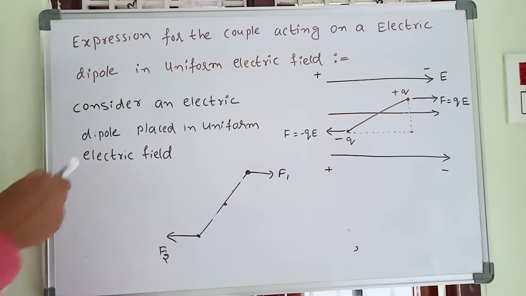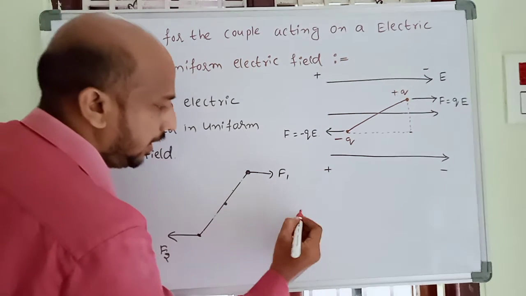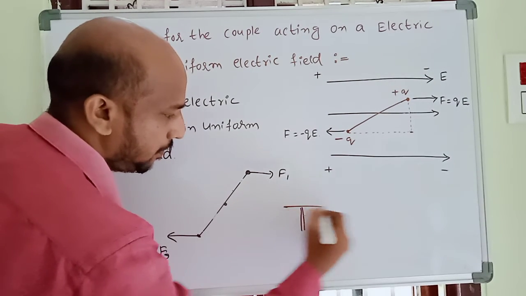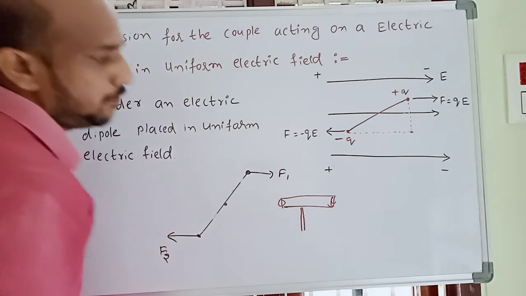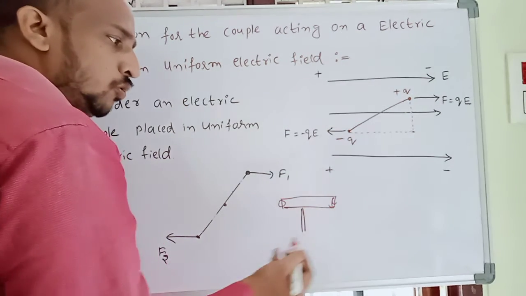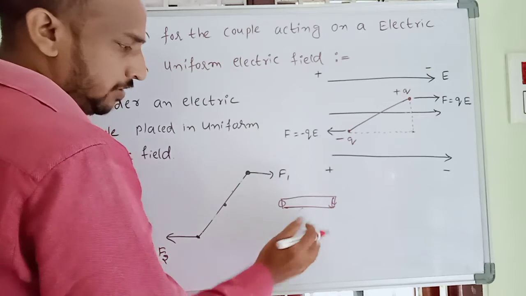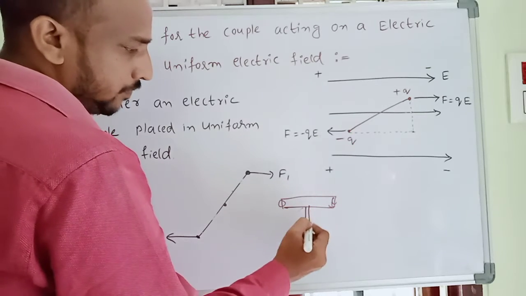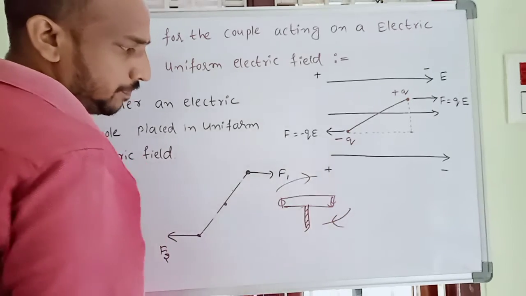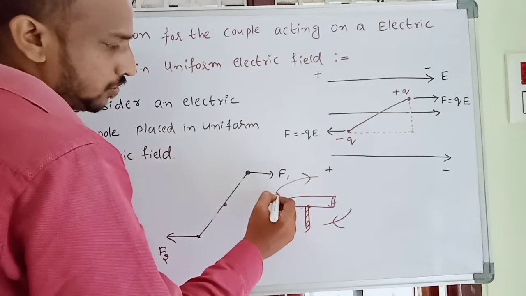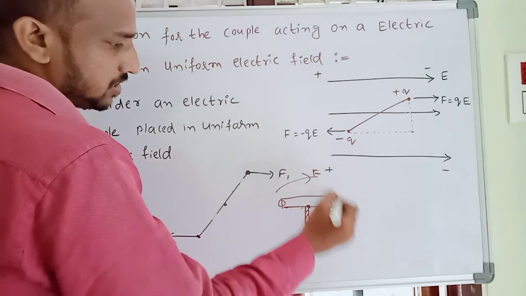For example, take a tap. We are taking a tap, and here we are using two forces. Two forces are acting at a time, but the direction of the forces is different.